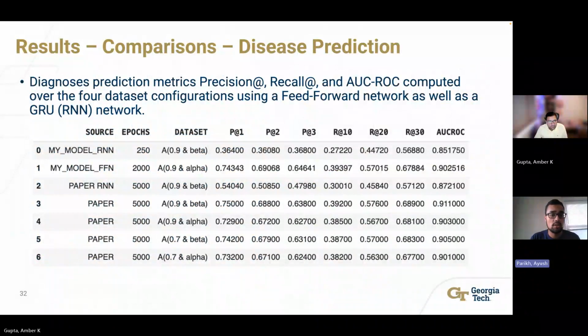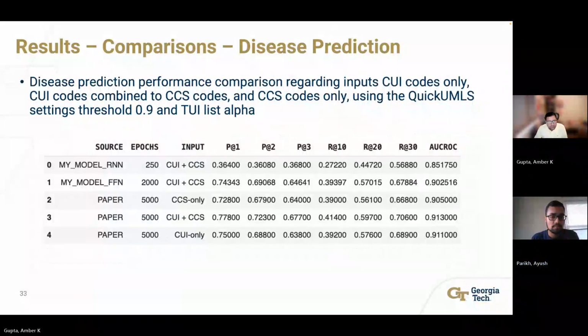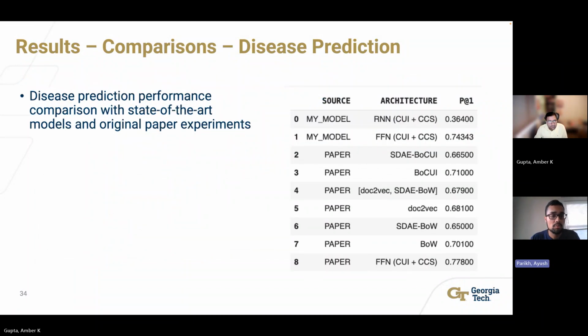Comparing results to the paper for both our FFN and RNN shows that we are able to achieve AU-ROC comparable to the paper. This performance is trending to get better with the number of epochs in terms of precision and recall as well. We also compared the numbers with combined versus single CCS plus CUI, and it's comparable to the paper. And disease prediction overall compares with the state-of-the-art models and the original paper's experiments.